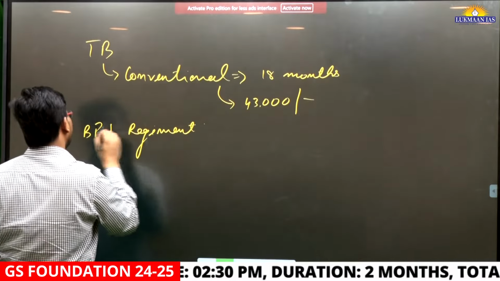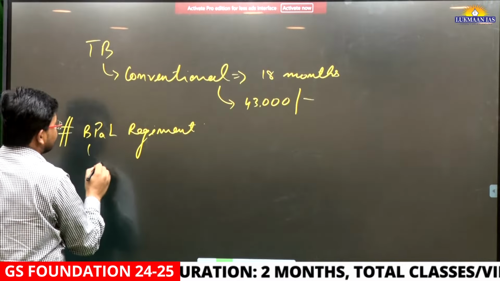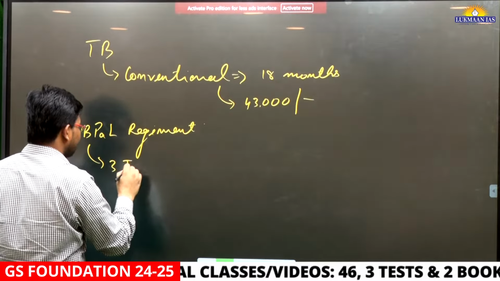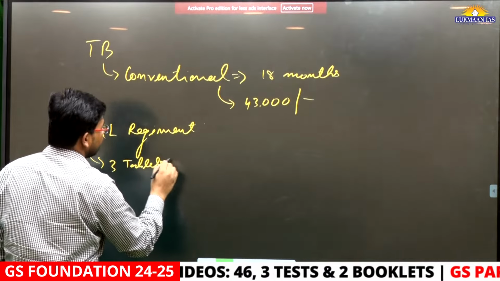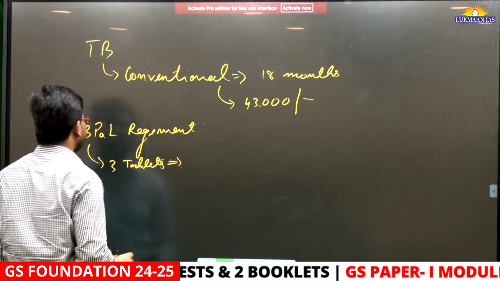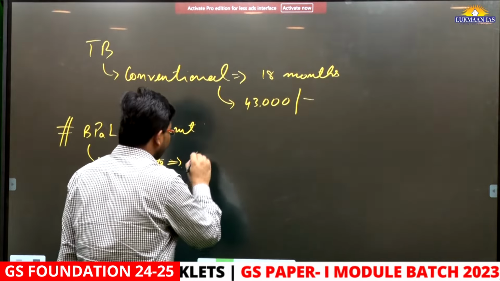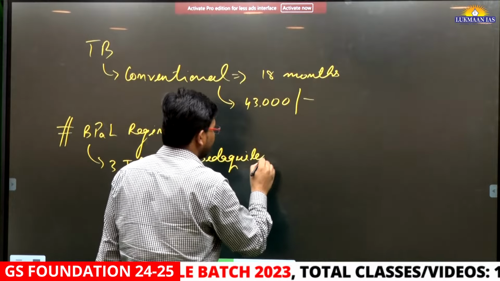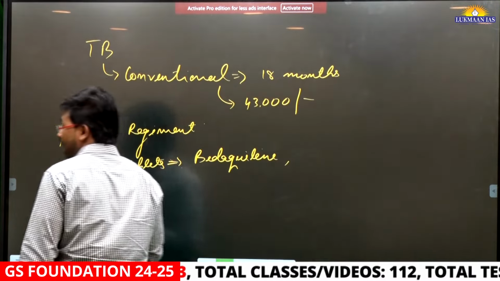In the BPAL regimen, there are three kinds of tablets. One is known as bedaquiline, for the treatment of TB.